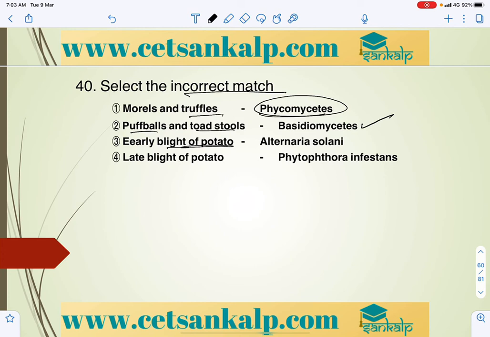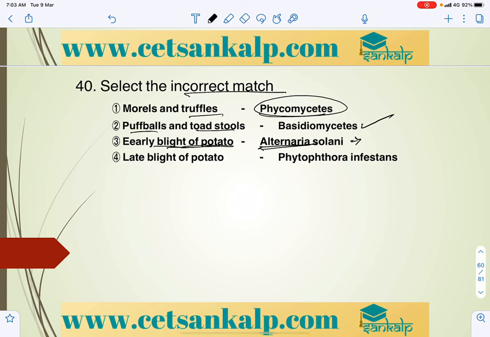Early blight of potato caused by Alternaria generally belongs to Deuteromycetes, fungi imperfecti, which causes a particular disease.